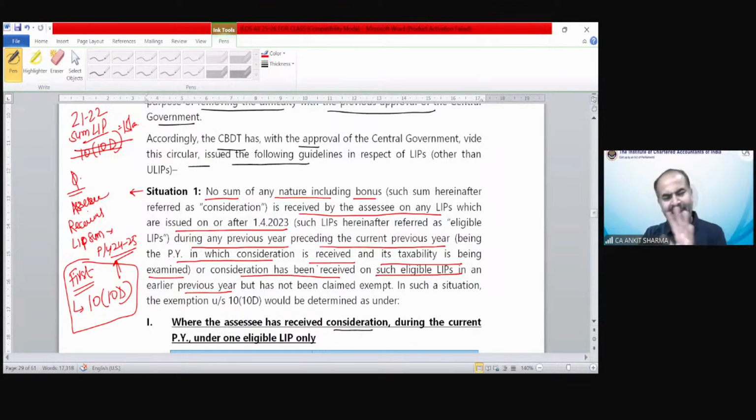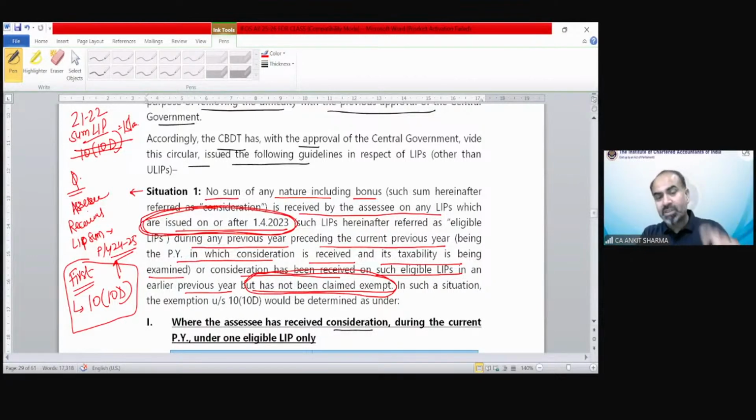You will understand it very easily when we go through the example. But has not been claimed exemption. So everything is related to section 10(10D) exemption: if you did not claim this exemption under section 10(10D) earlier, for those policies that have been issued on or after 1st April 2023. If you have claimed exemption for policies that have been issued before 1st April 2023, then not a problem.